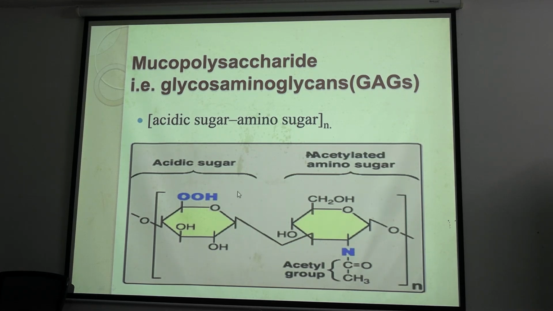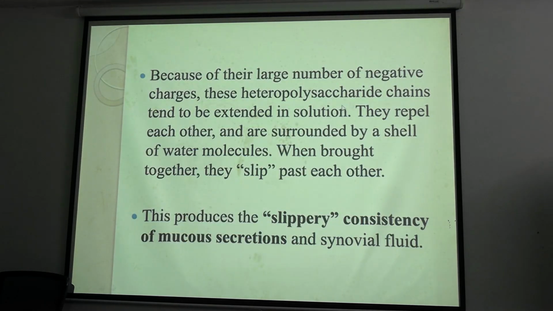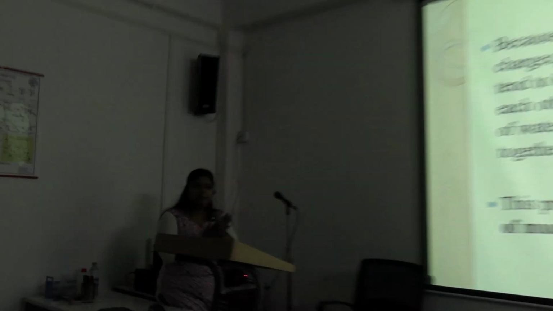H is not present initially, generally it is present as COO minus, right? So that negative energy, they repel each other. When two chains of heteropolysaccharide come closer, they will repel each other and it will give a slippery appearance, slippery characteristics.